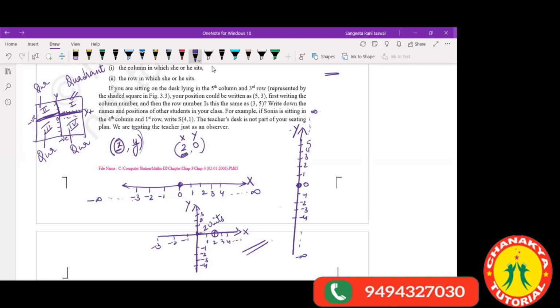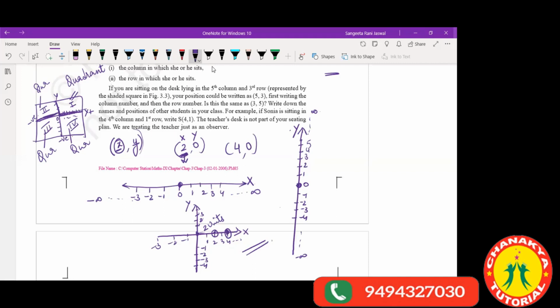So although the point is on the x axis, it shows the distance of this point from the y axis. Suppose I have (4, 0), that means on my x axis I will have 4 here. That means this point is telling me that it is 4 units away from the y axis.